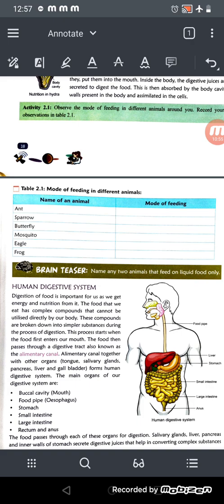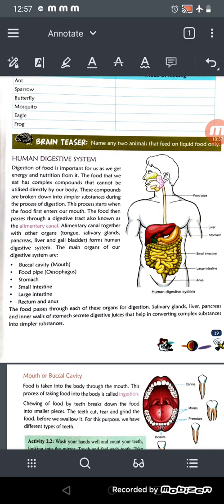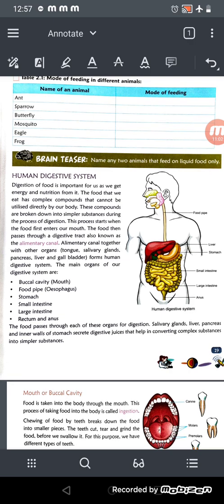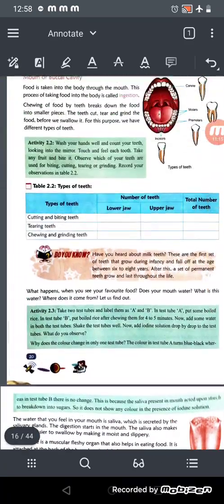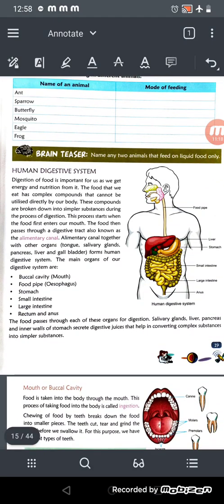Okay, now the most important part, that is the human digestive system. Before this, look here: name the animals that feed on liquid food only. You need to answer it. Okay, now see the very important part, the human digestive system, how it works, and how important it is for us to know about this. Digestion of food is important for us as we get energy and nutrition from the food.